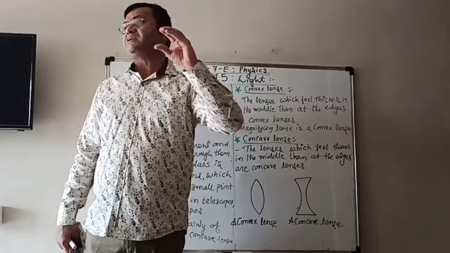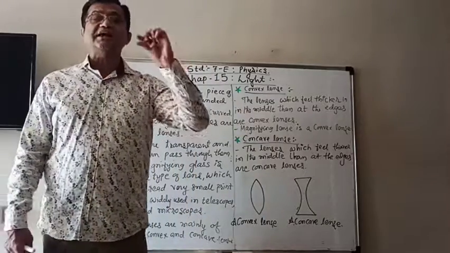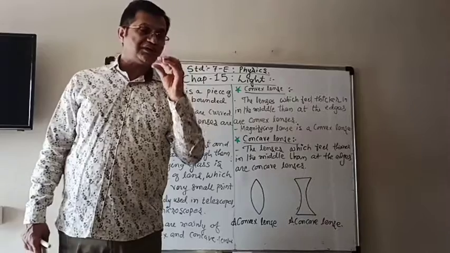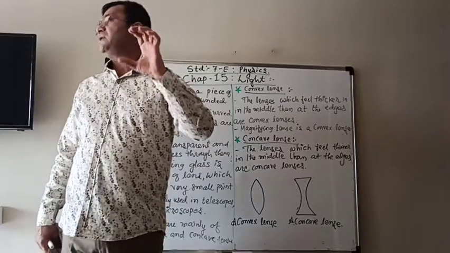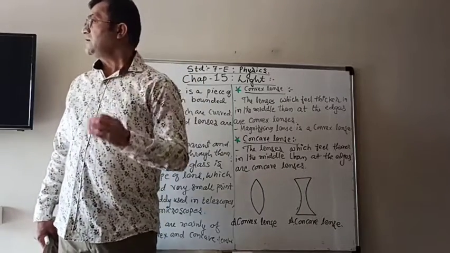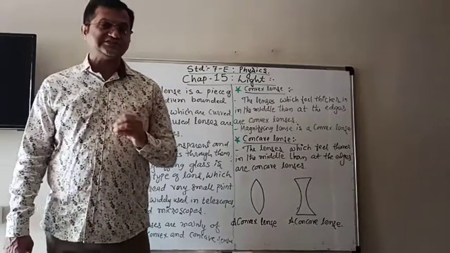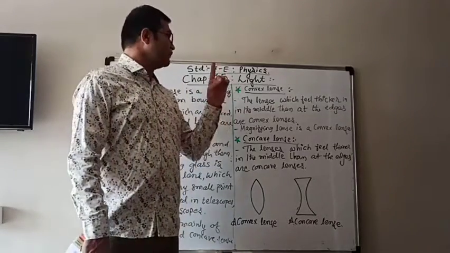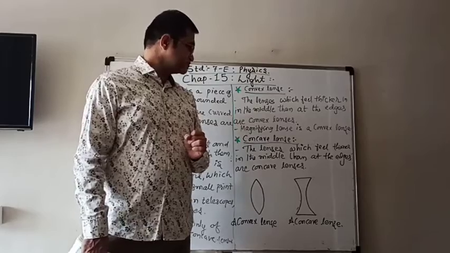If you touch the middle and it is thicker, and the edges are thinner, then that type of lenses are known as convex lenses.